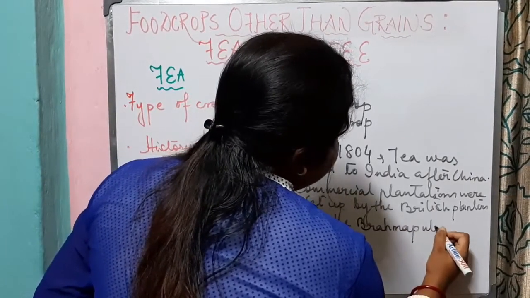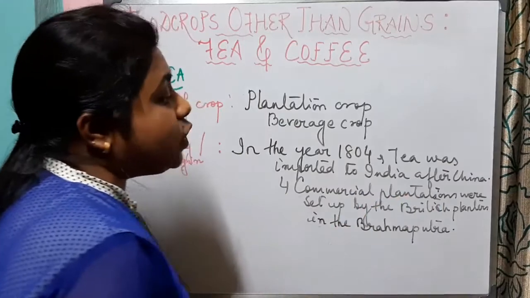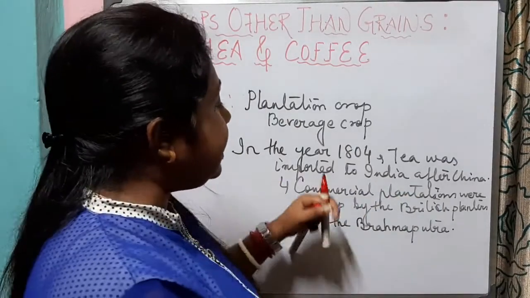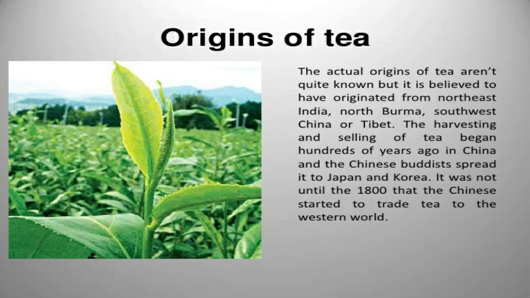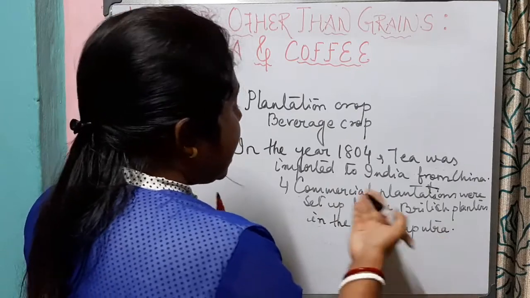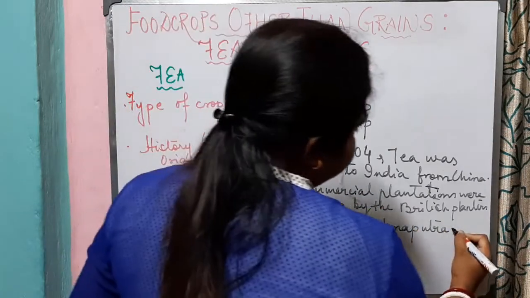So we can say that tea originated in China. In 1804, it was imported to India from China, and at that time commercial plantations were set up by the British planters in the Brahmaputra Valley.